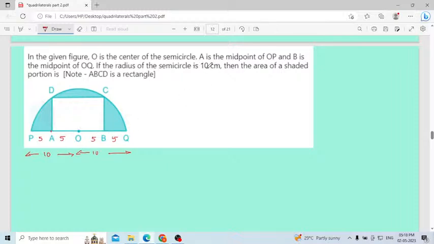Because here they are given A is the midpoint of PO. Midpoint means this 10 centimeter divided by 2, you will get 5 here. Here also B is the midpoint of OQ, means 10 divided by 2, here also 5. We will use this value, that's why I wrote it here. Then the area of the shaded portion, here the blue color you can see, that area you have to calculate.